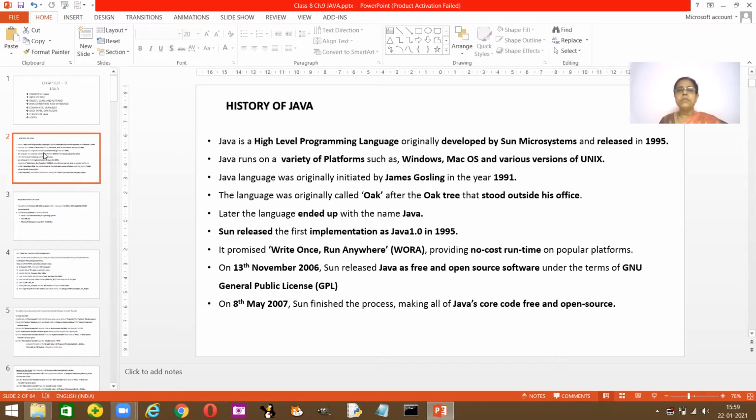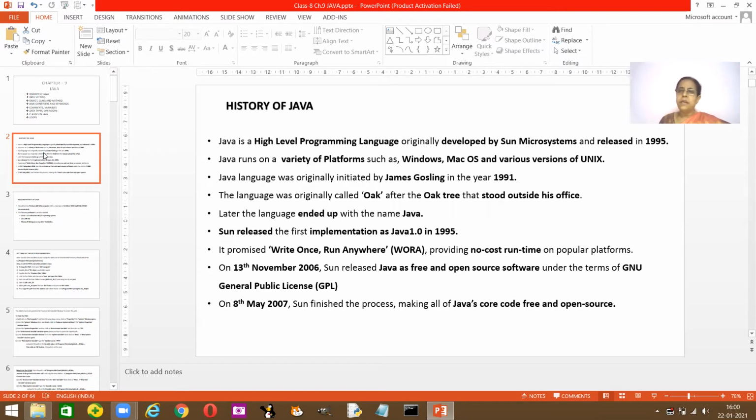Now, who is the father who had started Java? It was James Gosling in the year 1991. So remember his name? It was originally started by James Gosling in the year 1991. And this language, first it was called Oak. It was called Oak because of the oak tree that stood in front of James Gosling's office.